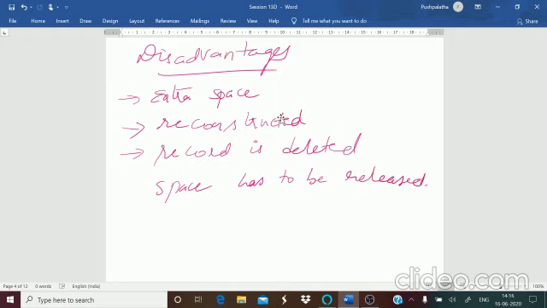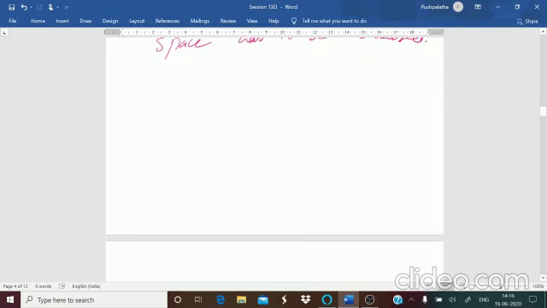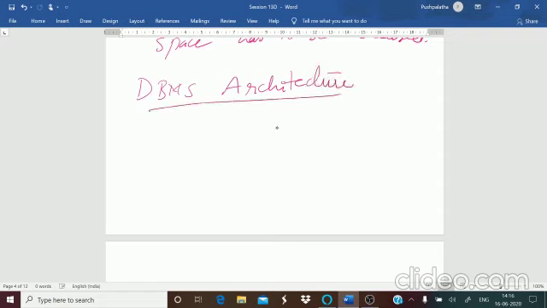Now the next session is about DBMS architecture. What do you mean by architecture? There are different types of architecture. Architecture is nothing but the design of the DBMS.